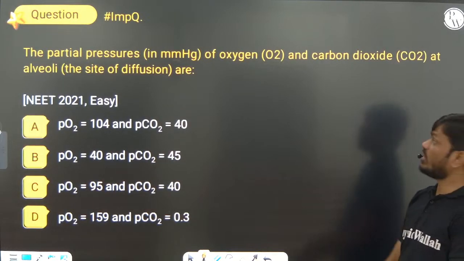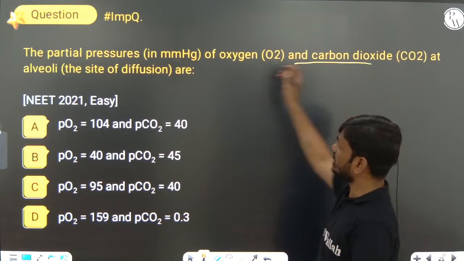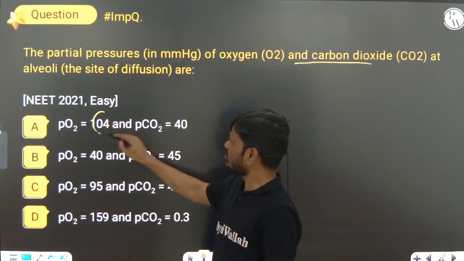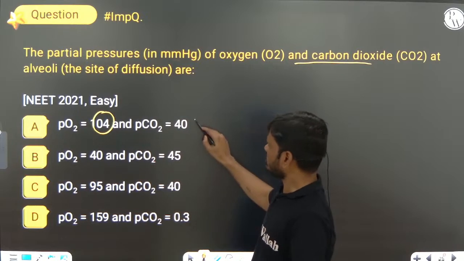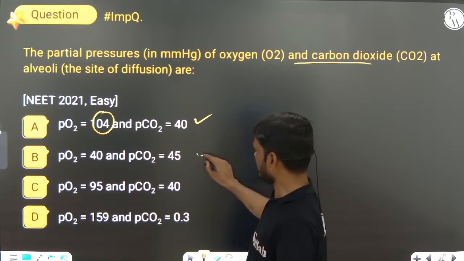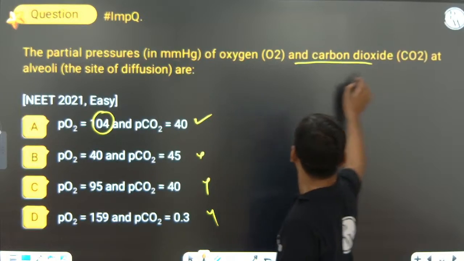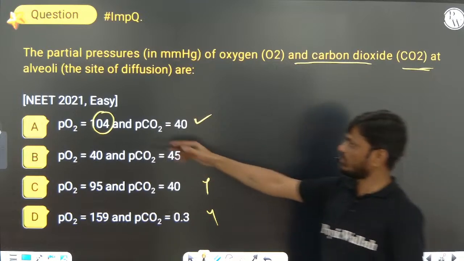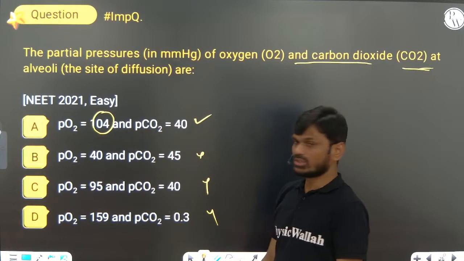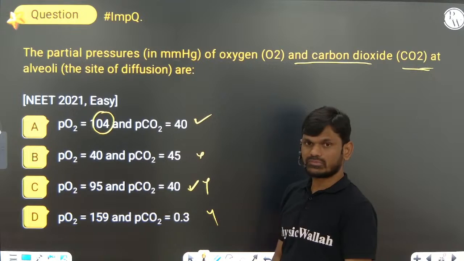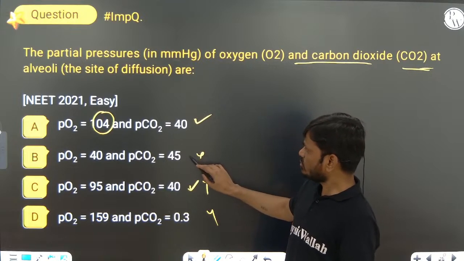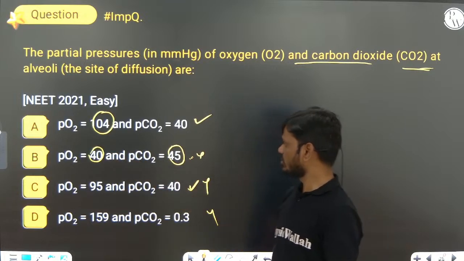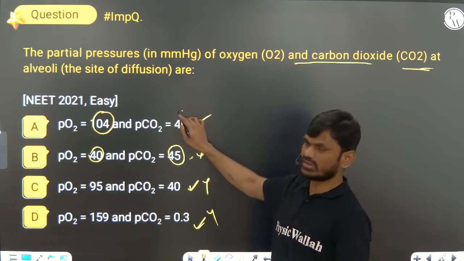Next, the partial pressure of oxygen and carbon dioxide at alveoli. They are asking at alveoli, which is 104 and 40. This is right, and the remaining are all wrong. First should be oxygen, then carbon dioxide. This one is in systemic arteries, this is in tissue, and this is in the atmosphere. So this is the right answer.